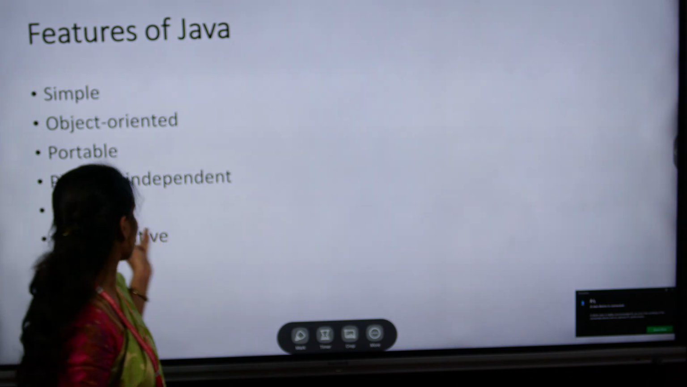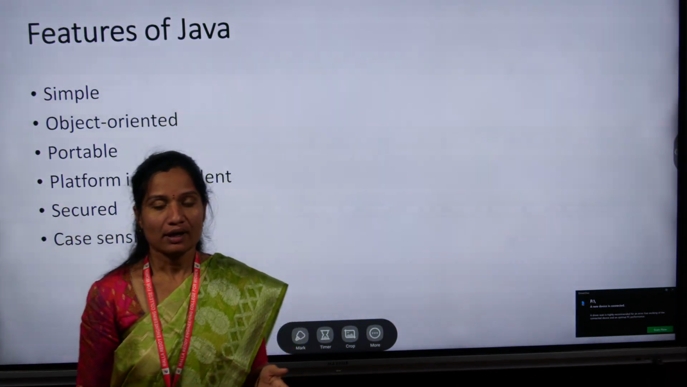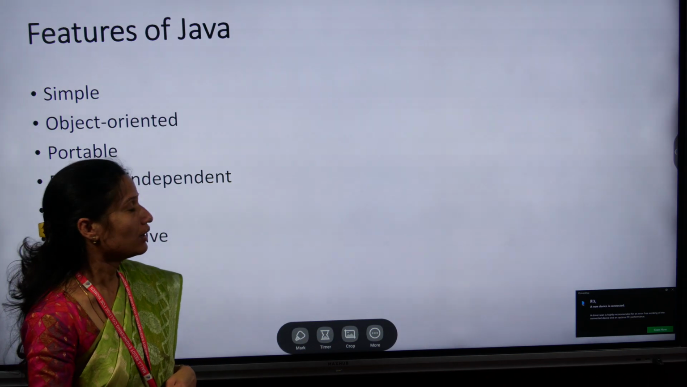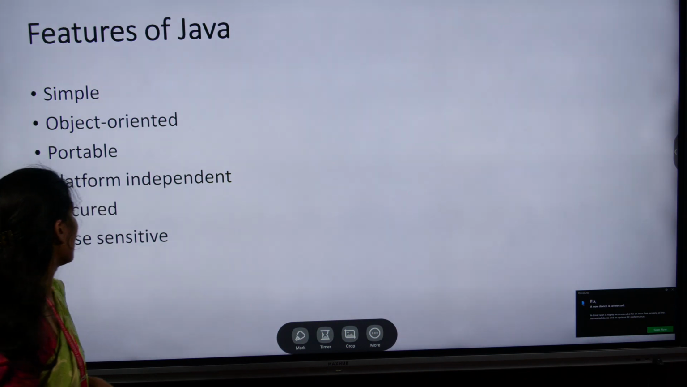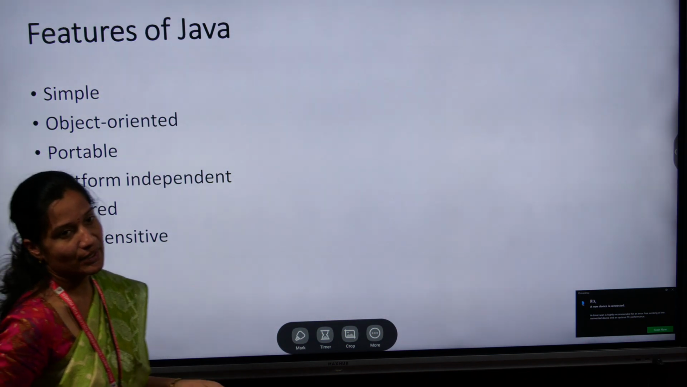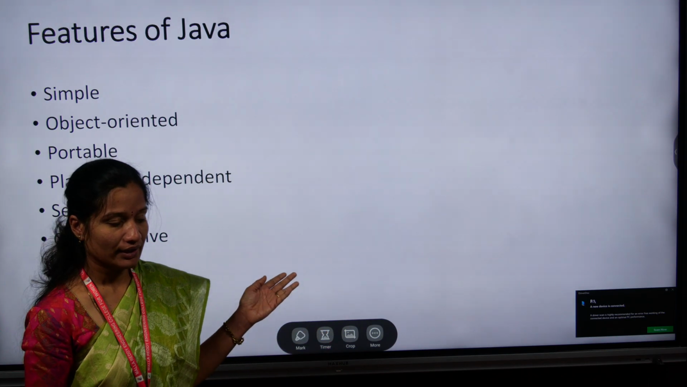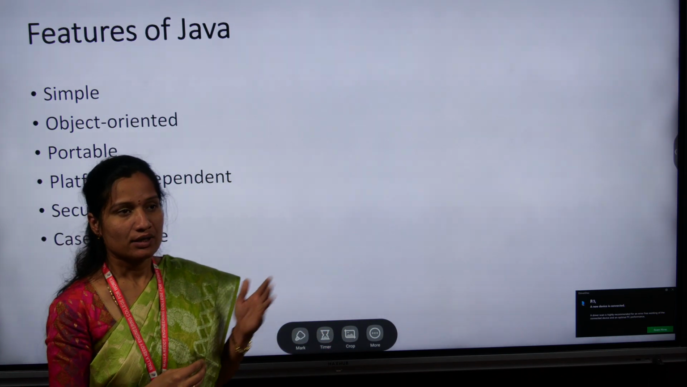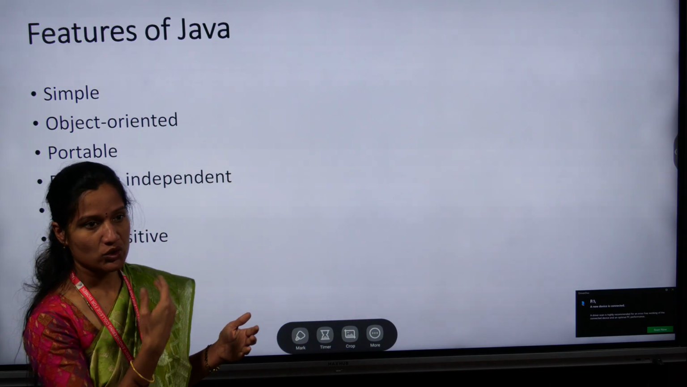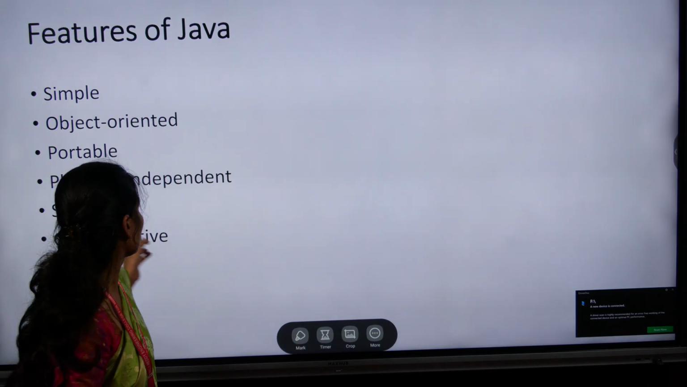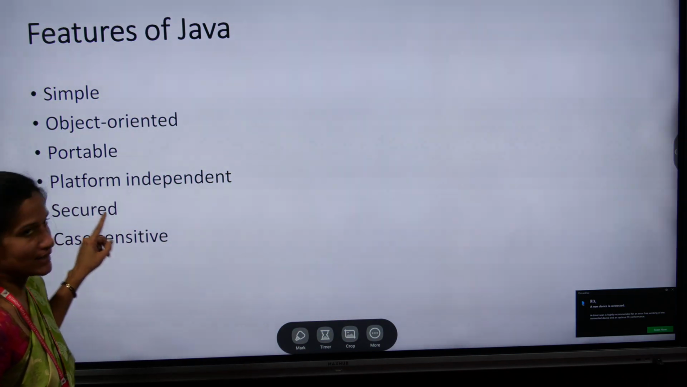And the next one is platform independent. Platform independent means a Java program executes on any other system, so it supports all operating systems. That's why it is platform independent. And the next one is secure. Why is it secure? In the JDK, Java converts the source code to bytecode. So the Java code mainly converts the source code to bytecode. That's why it is secure.